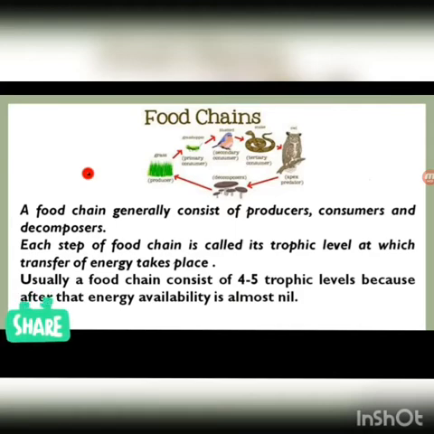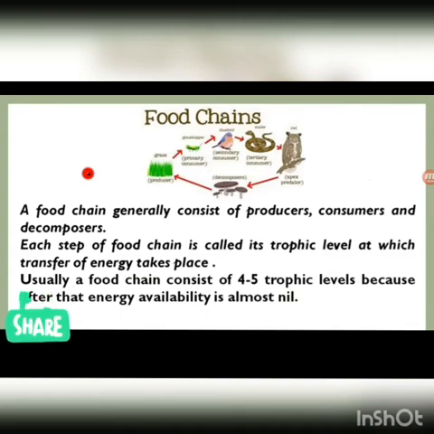Each step of a food chain is called its trophic level, at which transfer of energy takes place. That means when one organism is being eaten by the other organism, the energy of the first organism is transferred to the second organism. So there are steps, and each step is called a trophic level.